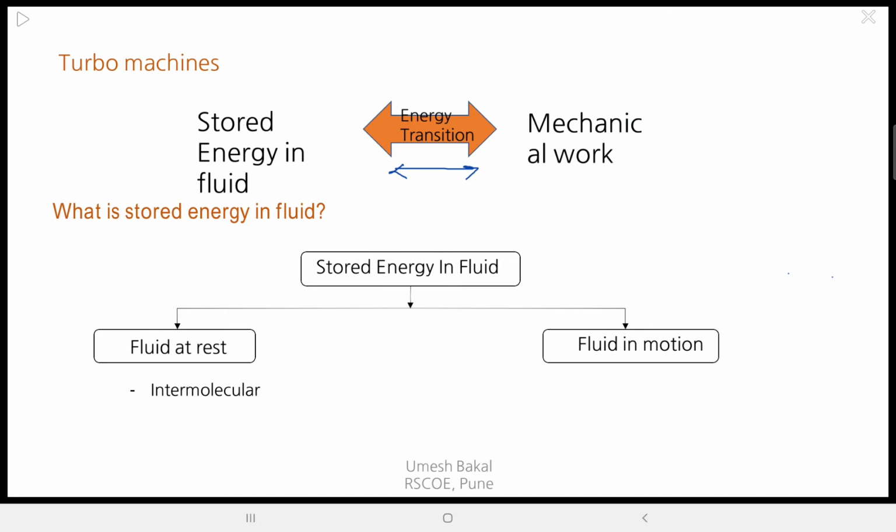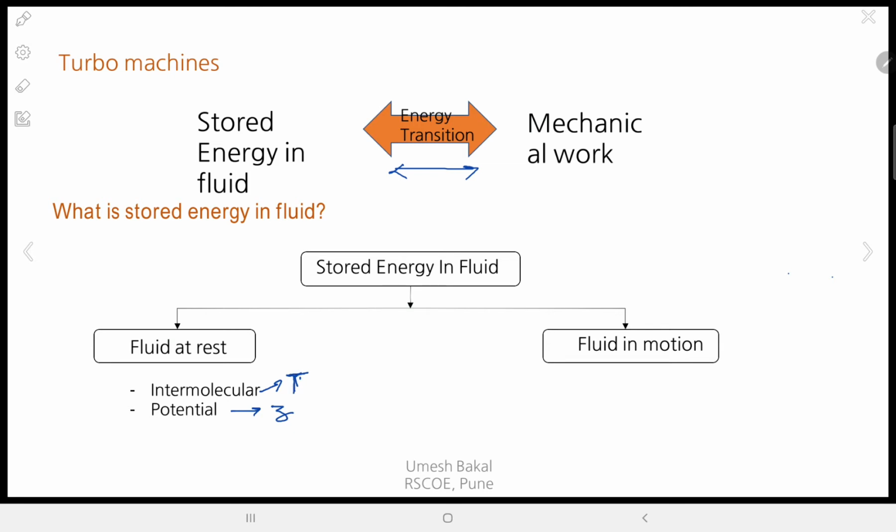Whenever the fluid is at rest, it can be regarded as a simply closed system, where the energy available will have intermolecular energy as well as energy because of its position. So there is no interaction of energy with the surroundings. These are the only two forms of energy the fluid will have. This intermolecular energy is present by virtue of temperature, and potential energy is possessed by virtue of its position.